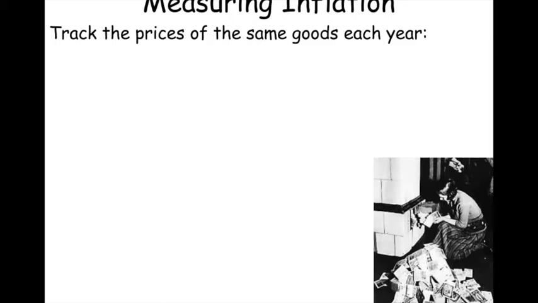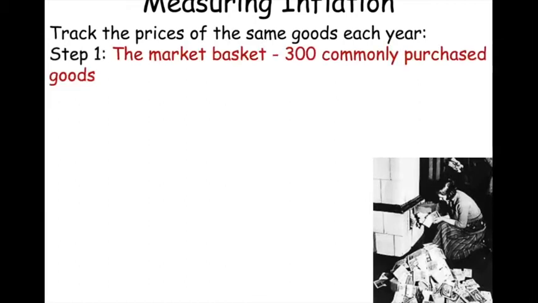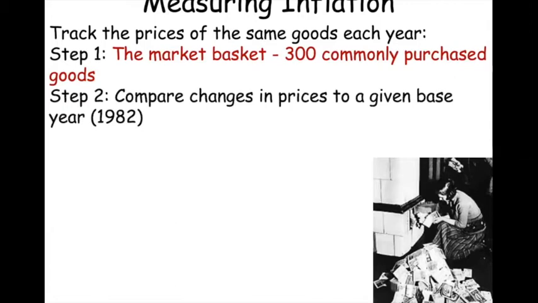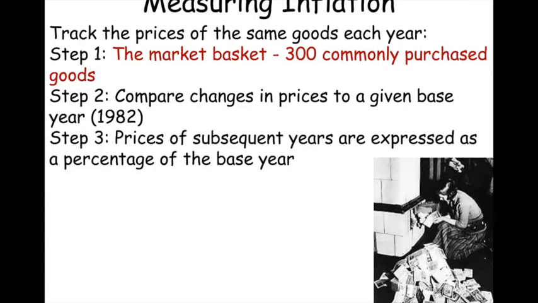The government has a 300 base list that they use, so they take these 300 ones and they use them over and over. There's some advantages to this and there's some disadvantages. We'll talk about that one. And then what you do is you take a look. Normally, our base year is 1982. It's arbitrary. I don't know why they chose 1982, and they can move it probably in the next year or so. They'll move it to 1992 once we get to 2022. But that's arbitrary. That's not a big deal for us.